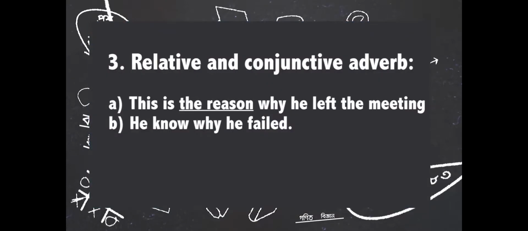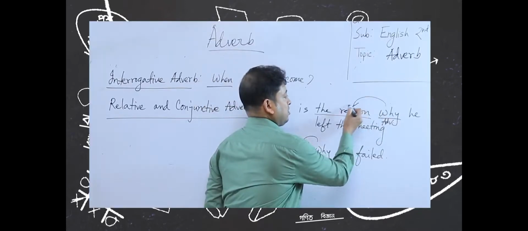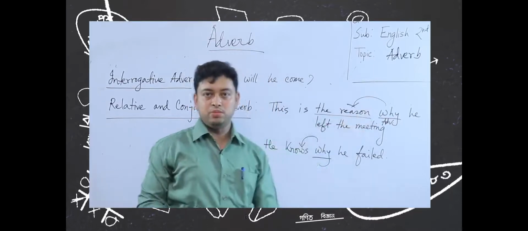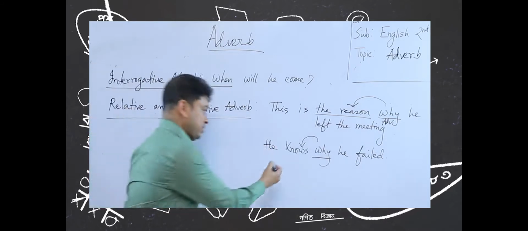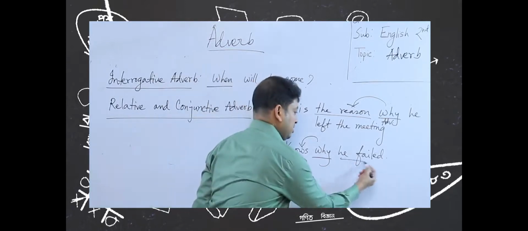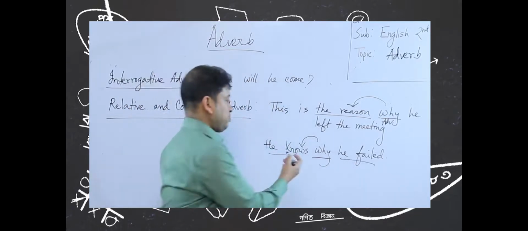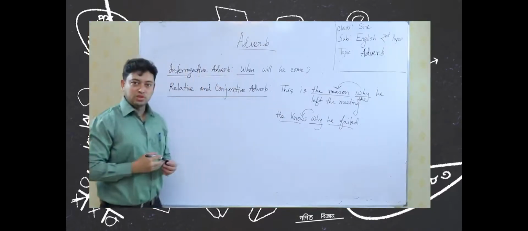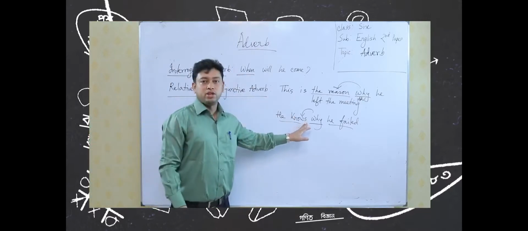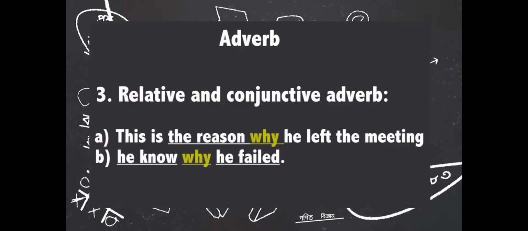Relative and conjunctive adverb. Now, 2 examples are given here. Number 1 is this is the reason why he left the meeting. Number 2 is he knows why he failed. So, here you see there is an antecedent. So, this why is being modified by this antecedent, it becomes relative adverb. And the second example, he knows, this is one part, he failed, this is another part. So, these are 2 clauses, but it is modifying the verb here, and modifying and then joining, that is why it is acting like some sort of conjunction, but it is modified by the verb knows. So, it becomes conjunctive adverb. So, please write down the examples in your copies.